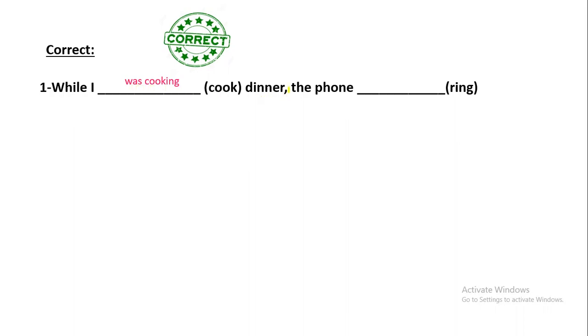Now the second verb, the phone here, it is rang. So it is past simple. So while is a connector, أداة ربط, a connector that connects two sentences, جملتين. The first one, I was cooking, and the verb here is past continuous. The second one, the phone rang, so the verb here is past simple.